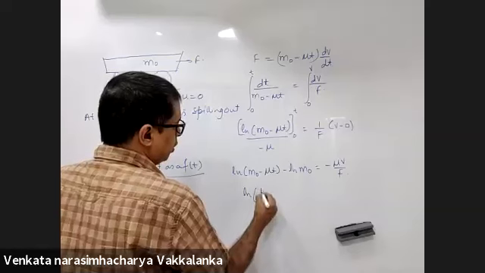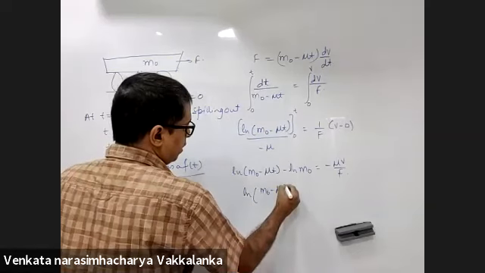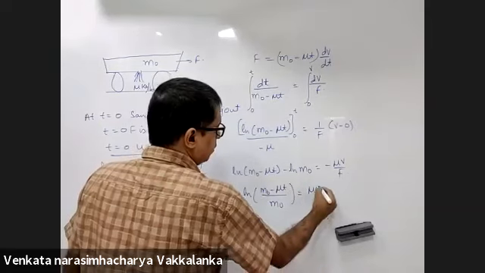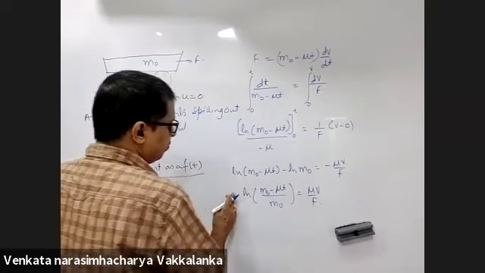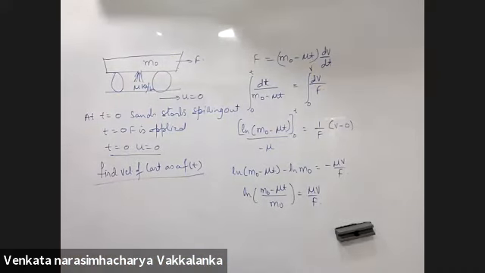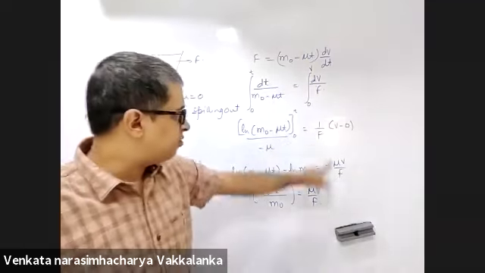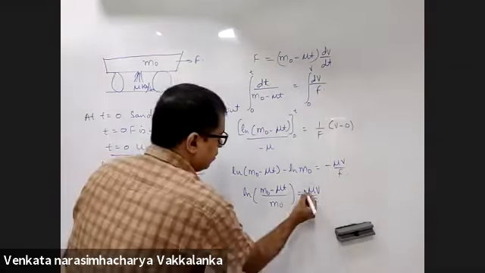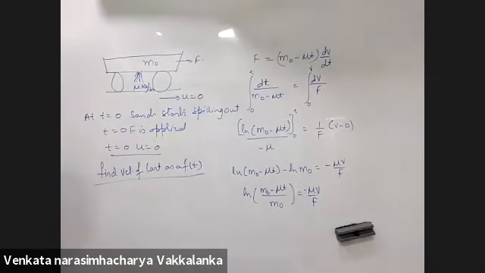This will be ln of (m naught minus mu t) by m naught is equal to minus mu v by f. Bring f to the numerator, mu to the denominator, you get velocity as a function of time. Sir, you missed the negative sign. Yes, there will be a negative sign in the last step.